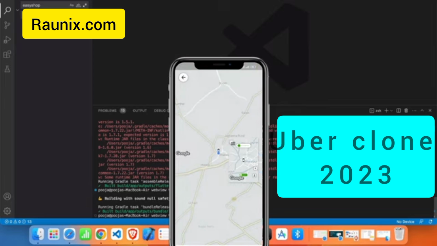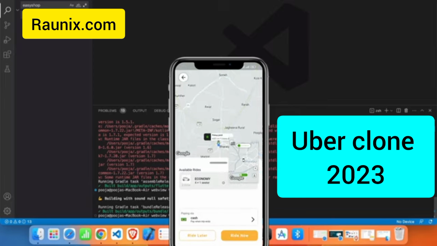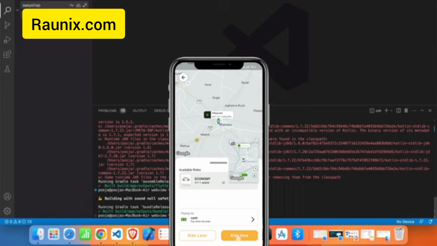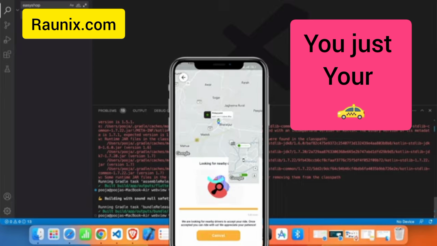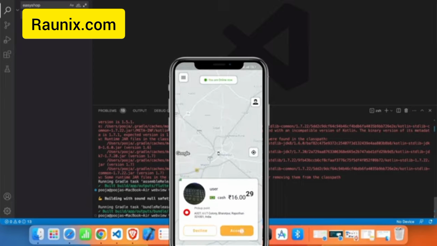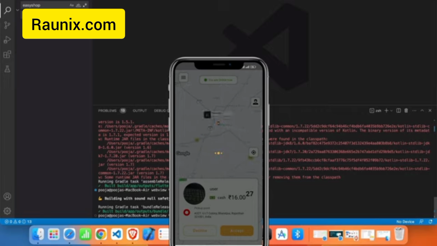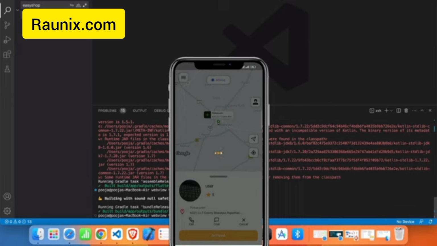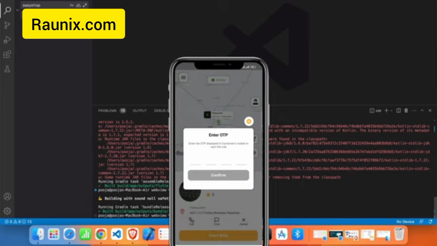In our uberclone 2023, we also give ride without destination. You click on it and you just start your trip and you don't need to choose any drop location. Ride without destination feature is good when you are going to be a traveler or you are going on a trip. And that's how a customer can start the trip.